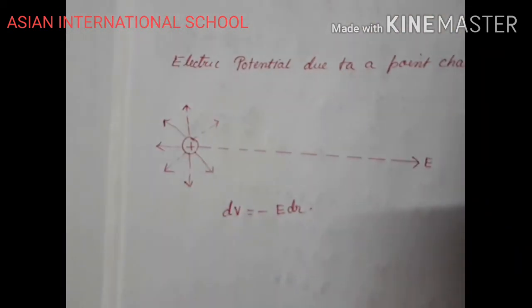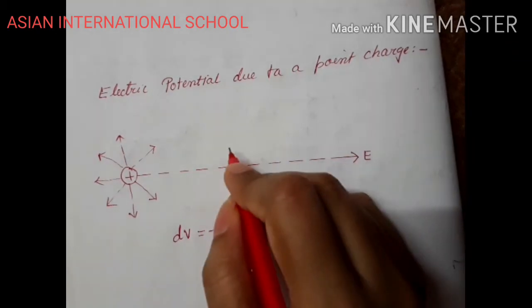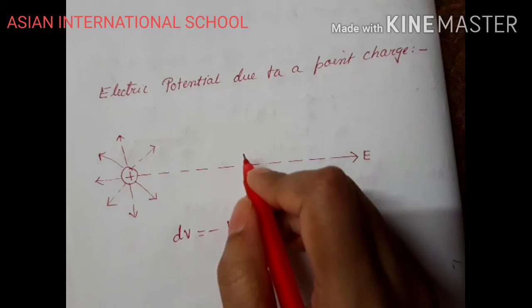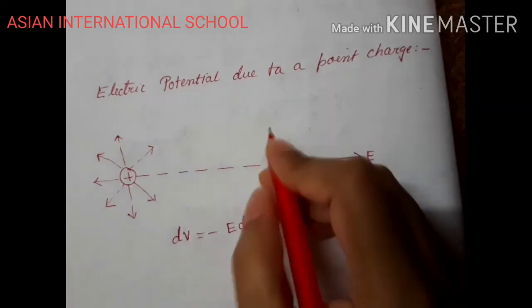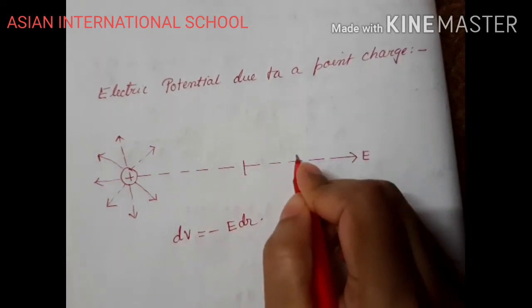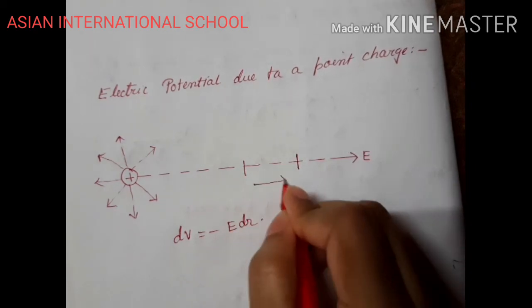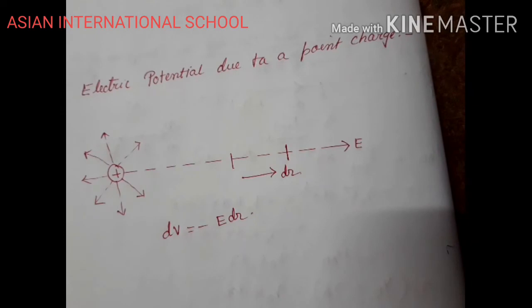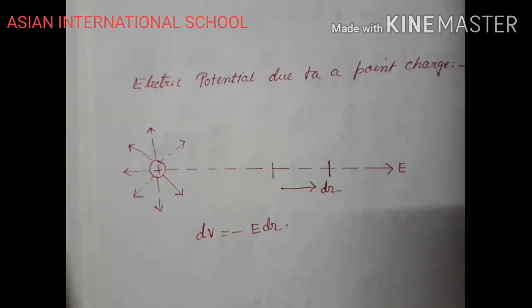In that case, we will be calculating the potential. Same method: suppose we are taking this much displacement dr and we are moving the test charge. So we are displacing the test charge from infinity to a certain point.